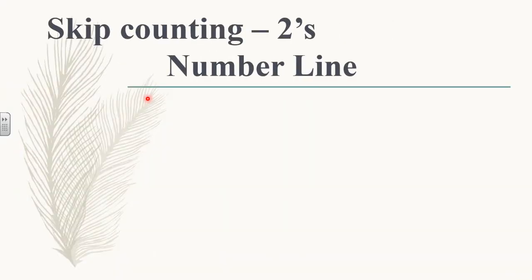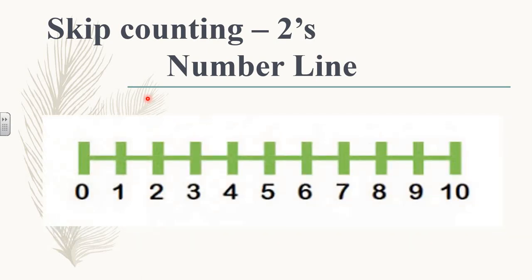Skip counting 2's by number line. Now let's see on the number line. Can you see the number line from 0 to 10? Can you see, children? Yes, 0, 1, 2, 3, 4, 5, 6, 7, 8, 9 and 10. So this is the number line from 0 to 10. Now who's standing? Oh, this boy is running. Yes, I want to come first, and I want to finish the number line till 10.